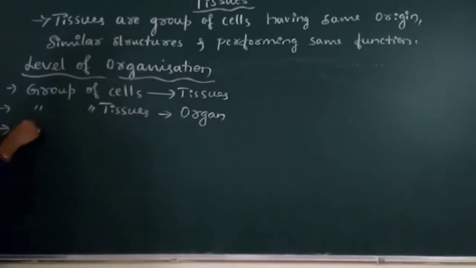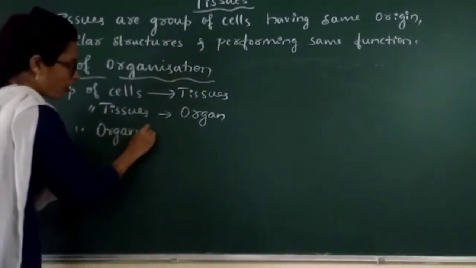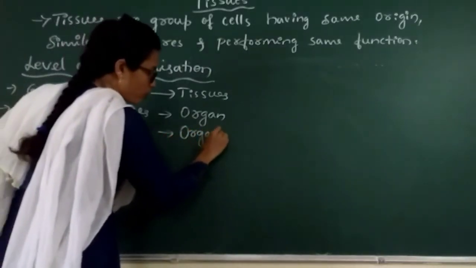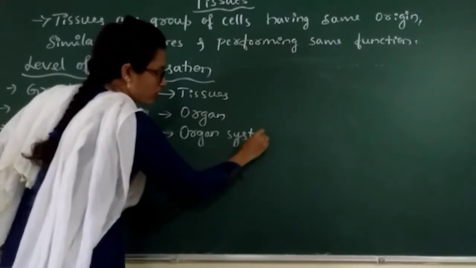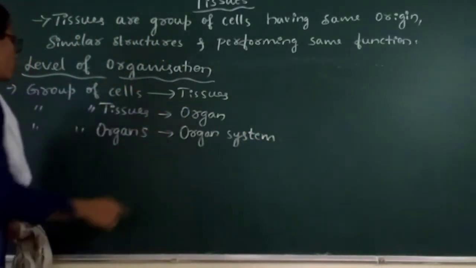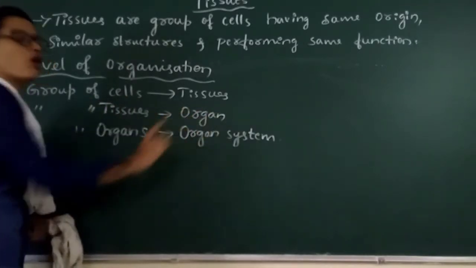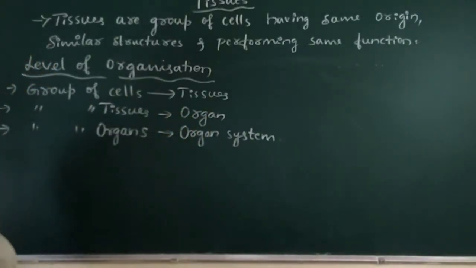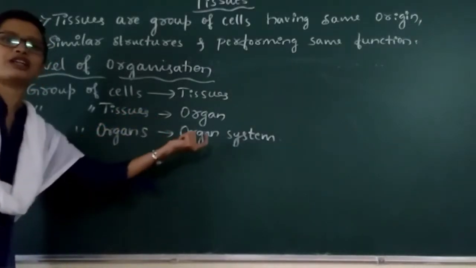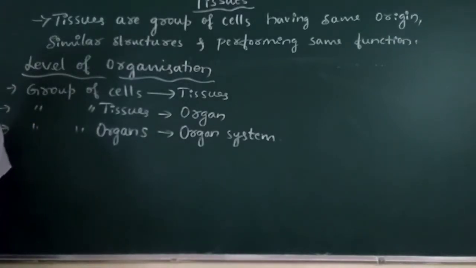Whereas group of organs forms organ system. Group of cells forms tissues, group of tissues forms organ, group of organs forms organ system. In higher animals, there is a well-developed organ system to perform a particular function.